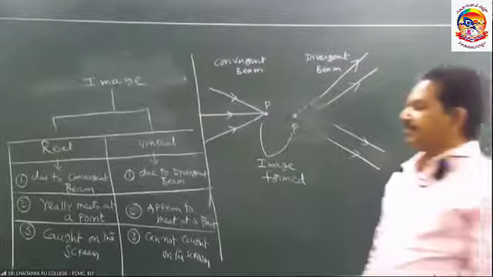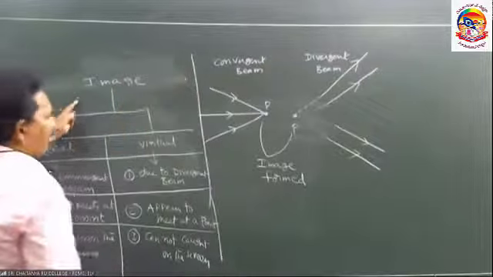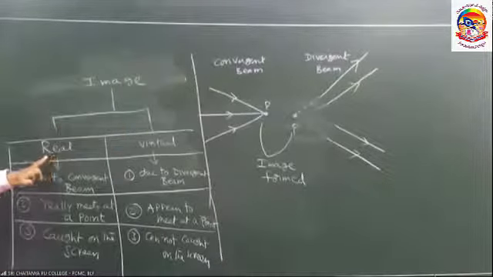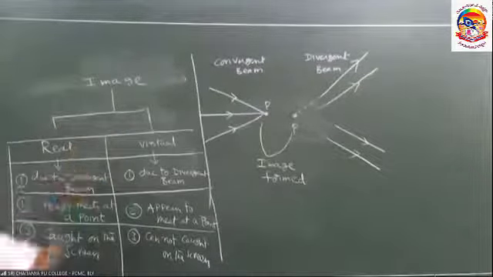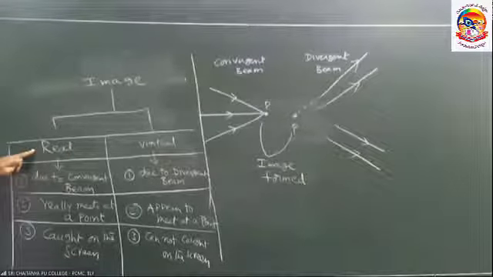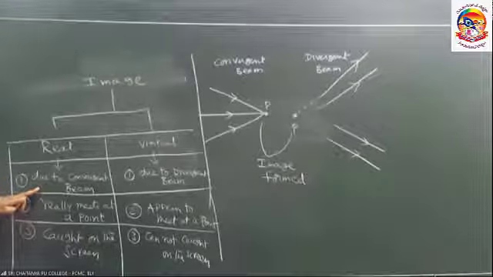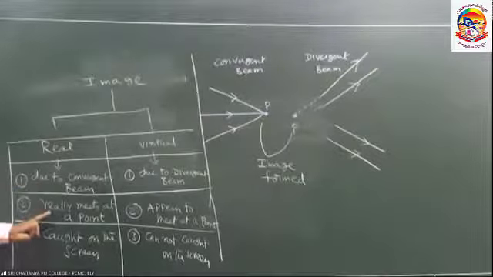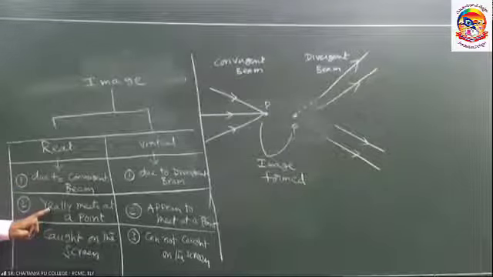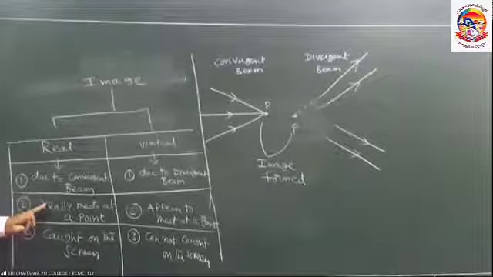That image which is formed may be a real image or a virtual image. A real image is formed due to convergent rays, where all the light rays really meet at a point.